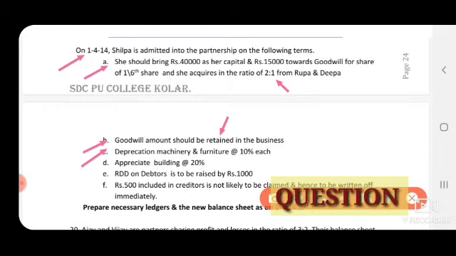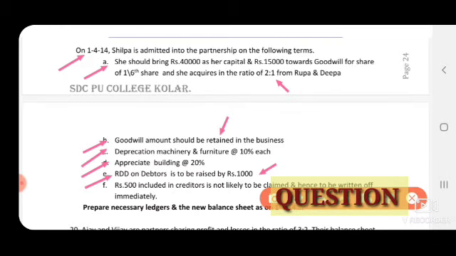Next, depreciate machinery and furniture at 10% each. So revaluation account, debit side. Next, appreciation of building at 20%. So this is appreciation, increasing the value of assets, revaluation account, credit side. Next, RDD on debtors is to be raised by 1,000. See, this 1,000 rupees direct amount we have to write.